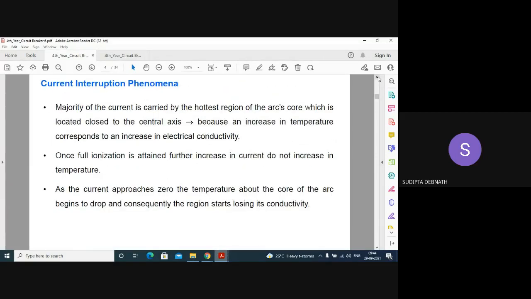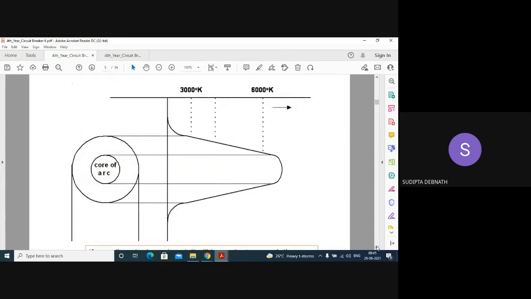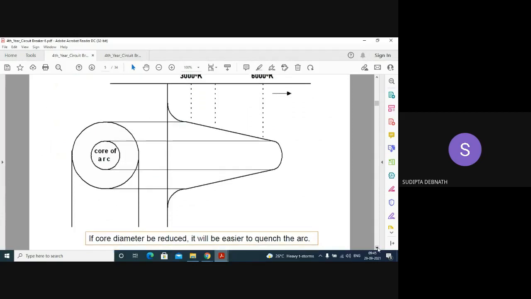An increase in temperature corresponds to an increase in electrical conductivity. Once full ionization is attained, a further decrease in current does not decrease the temperature. And as the current approaches zero, the temperature about the core of the arc begins to drop, and consequently the region starts losing conductivity. The temperature drops with the current and it loses conductivity.